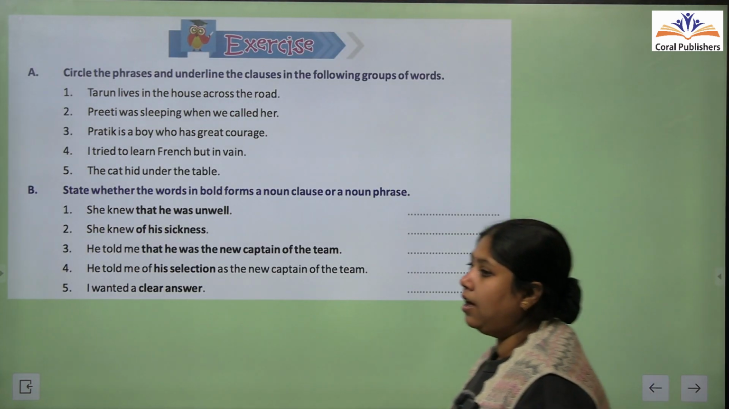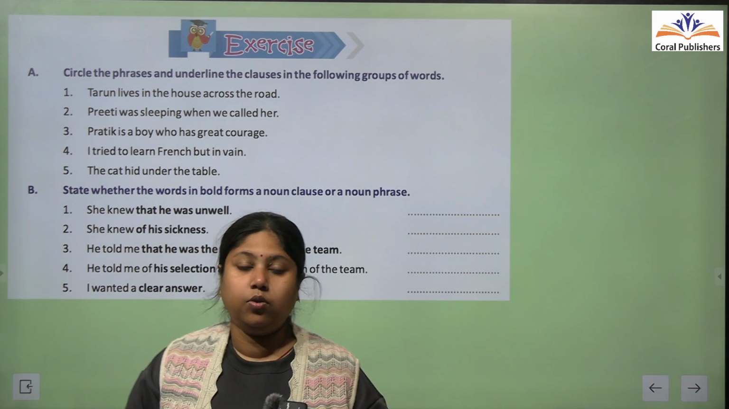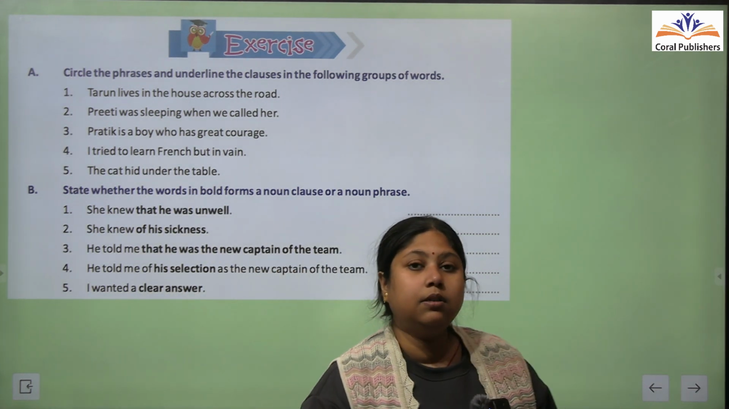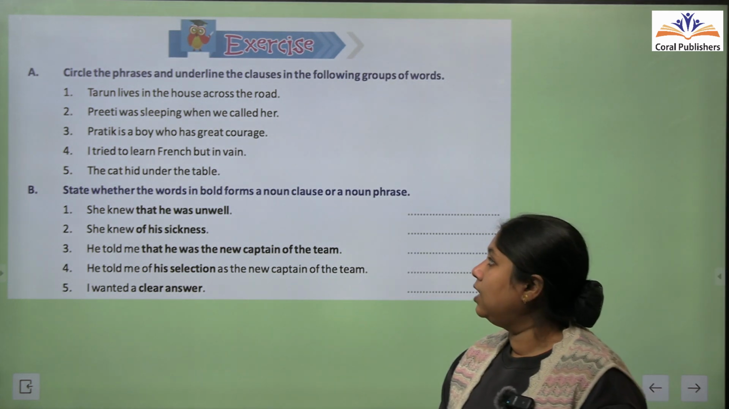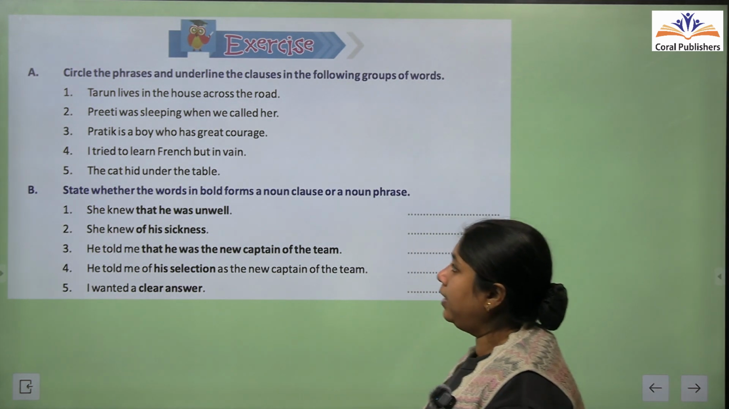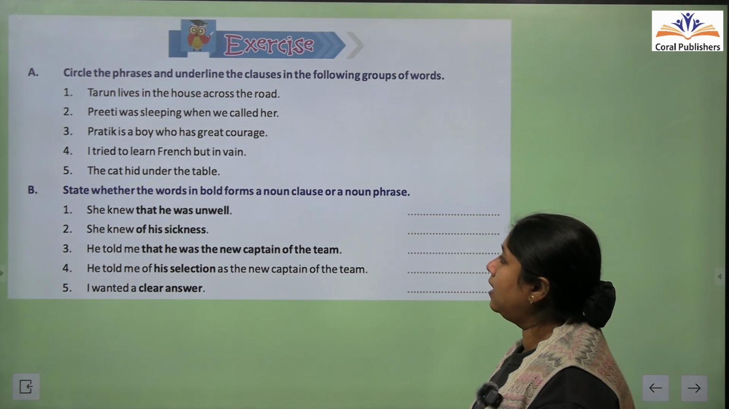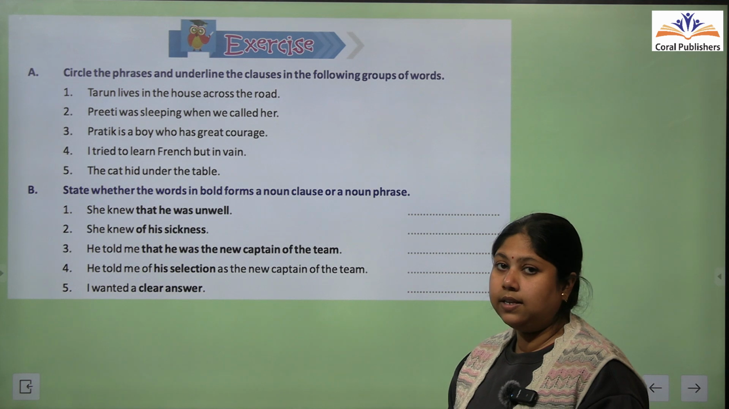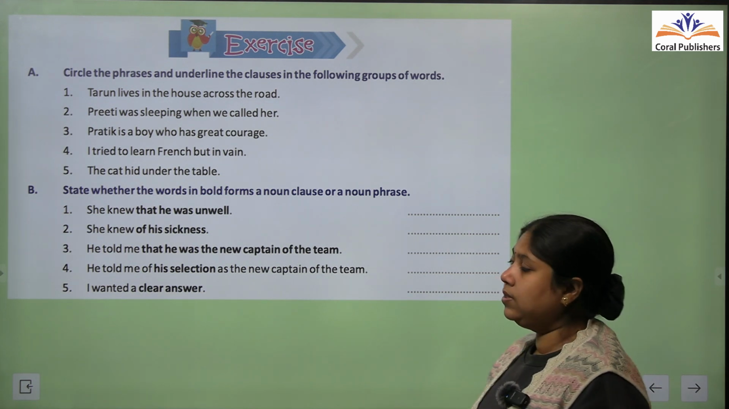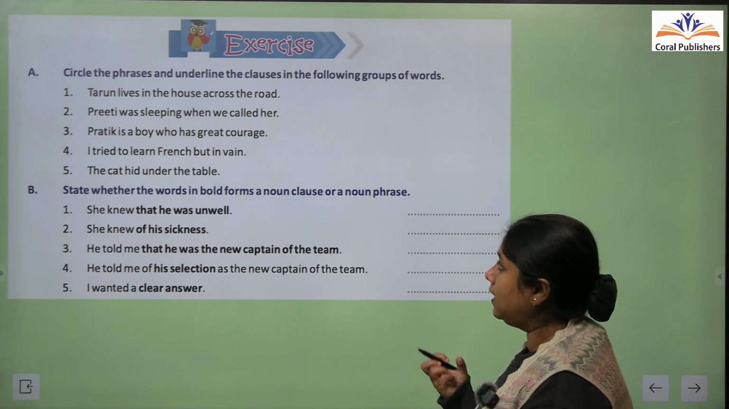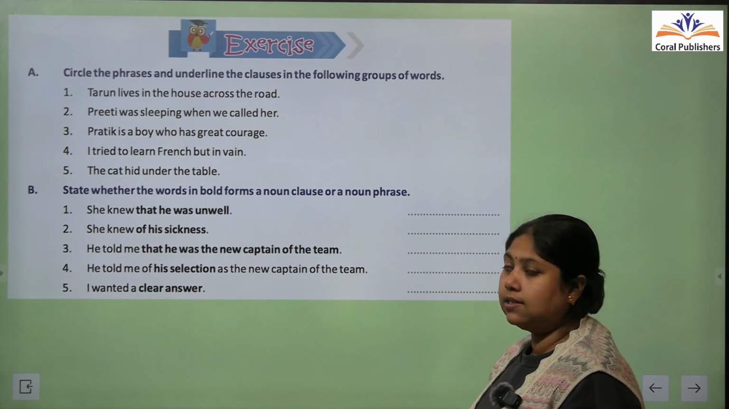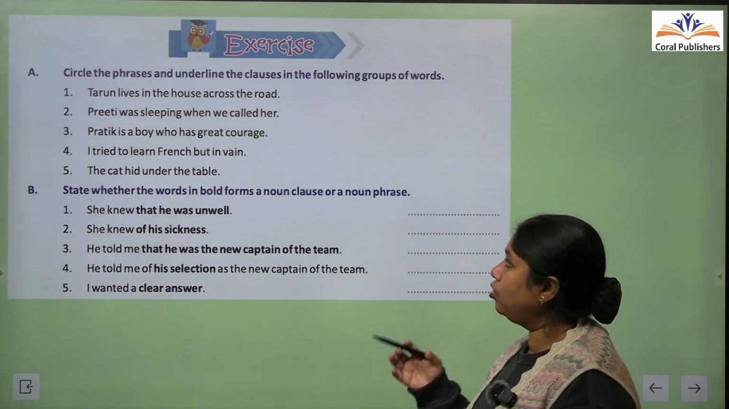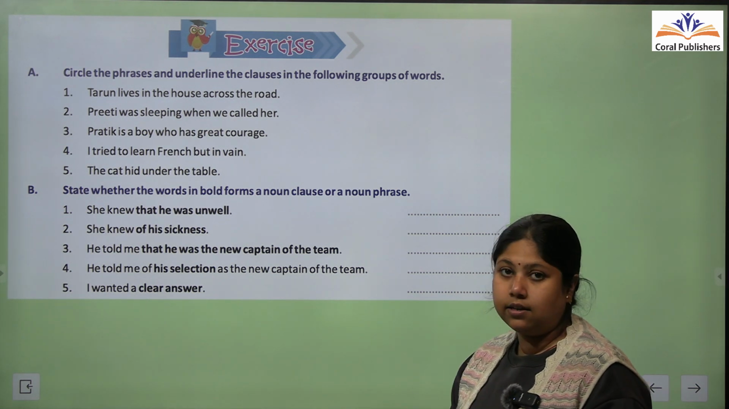Now children, we have already discussed a lot about different kinds of phrases and clauses. Now let's understand them better by doing the exercises. So let's try out exercise number A. Circle the phrases and underline the clauses in the following groups of words. हमें sentences को read करना है, उसके बाद हमें इसमें से phrase निकालना है और clause निकालना है. ठीक है, phrase जो है उन्हें हम circle करेंगे और जो clause है उन्हें हम underline करेंगे.